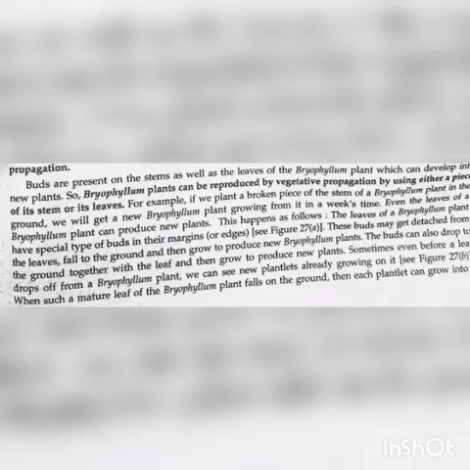For example, bryophyllum leaves. Leaves of the bryophyllum plant can develop into new plants. So, bryophyllum plants can be reproduced by vegetative propagation by using either a piece of its stem or its leaves. For example, if we plant a broken piece of the stem of a bryophyllum plant in the ground, we will get a new bryophyllum plant growing from it in a week's time.